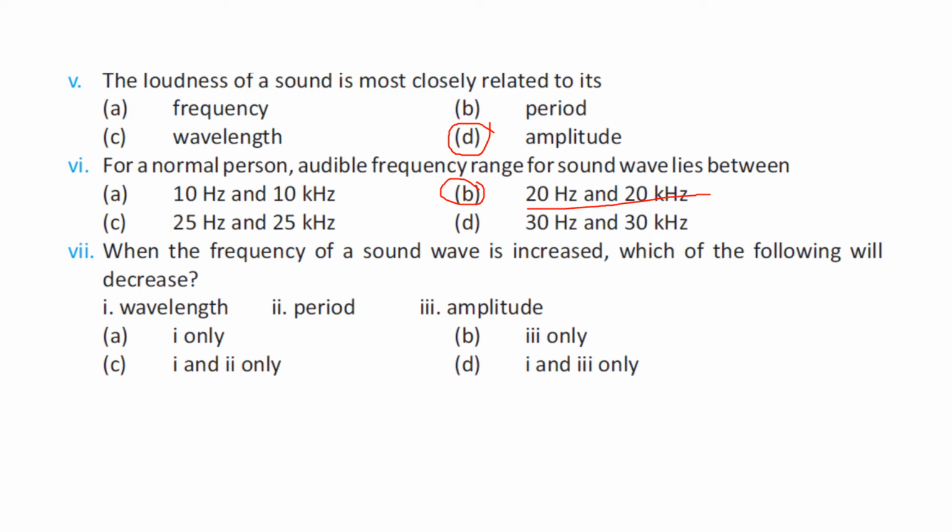When the frequency of a sound wave is increased, which of the following will be decreased? 1, wavelength; 2, time period; 3, amplitude. Options: 1 only, 1 and 2 only, 3 only, 1 and 3 only. So the right option is option A. Only when the frequency of a sound wave is increased, only the wavelength will be decreased, right?